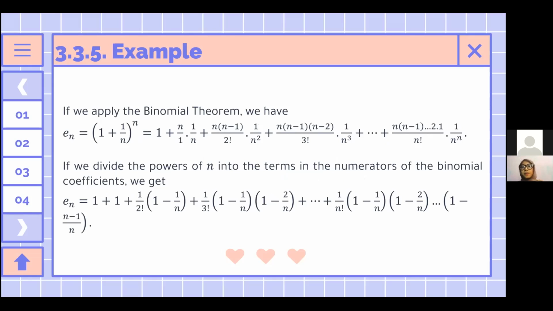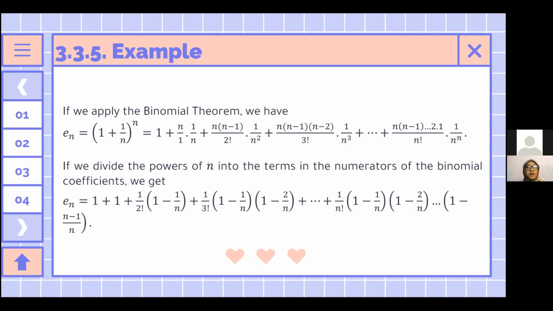And then if we apply the binomial theorem, we have En = (1 + 1/n)^n = 1 + (n/1)(1/n) + (n(n−1)/2!)(1/n²) + (n(n−1)(n−2)/3!)(1/n³) + and so on.